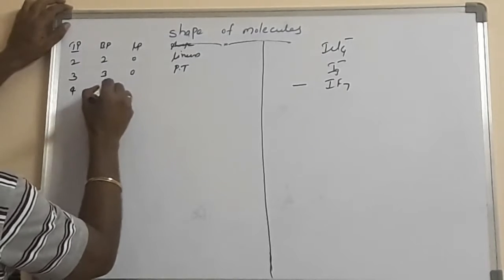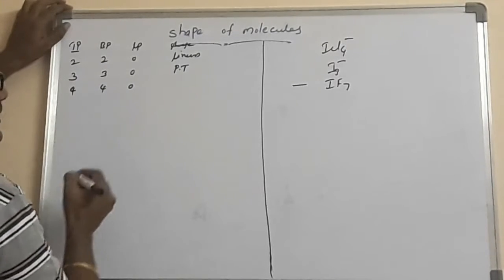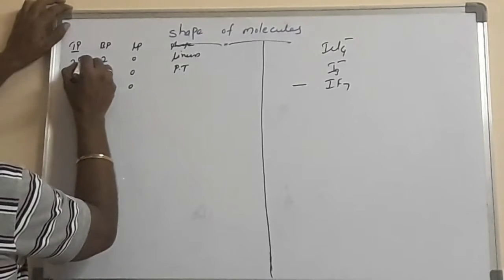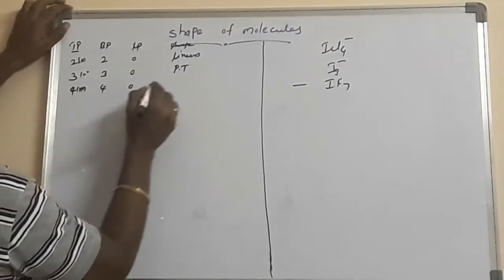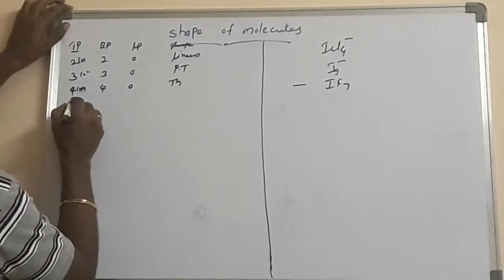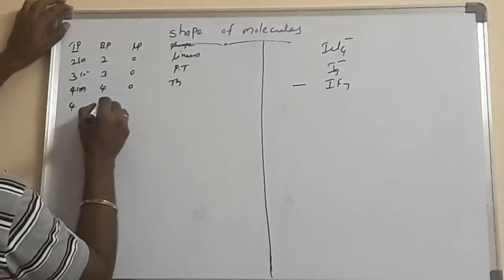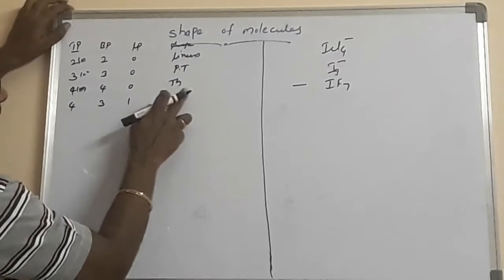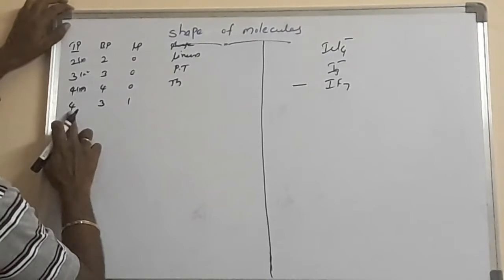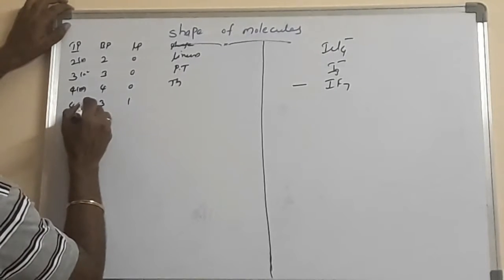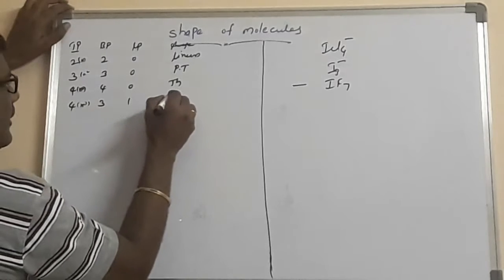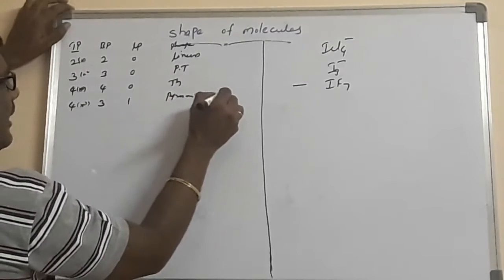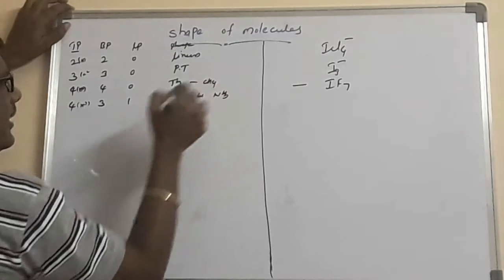Total pairs are 4, all bond pairs, so lone pairs is 0. We are already familiar: 4 is sp3, 2 is sp, and 3 is sp2. So 4 is tetrahedral. Now let us take 3 bond pairs and 1 lone pair. That's why it will not be tetrahedral. Even though it has sp3, the shape of the molecule is pyramidal. Already we are familiar, the example is ammonia.